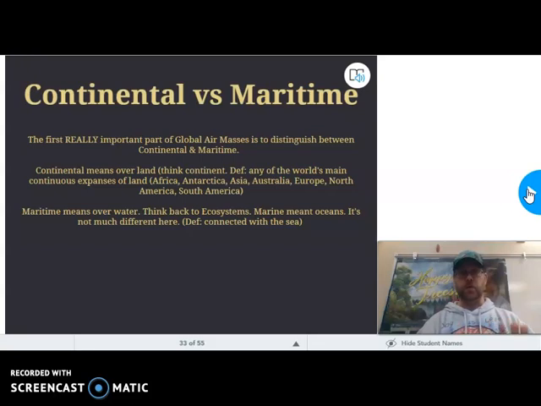Again, the first really important part of this is to distinguish between continental and maritime. As I said, continental means over land. Okay? We talked about the continents. That's what continental means. Maritime means over water. Again, I'm referring back to ecosystems, marines, mid-oceans. It's not much different here. It's connected to water and the seas and the oceans for sure, because that covers a lot of the earth, right?